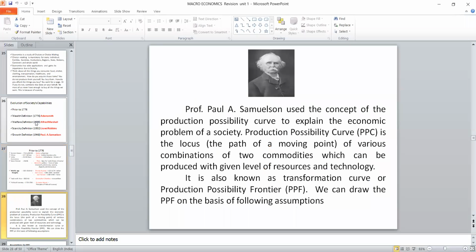Now let's start with the next chapter called production possibility curve, which was given by Professor Alfred Marshall. Why has he given it?